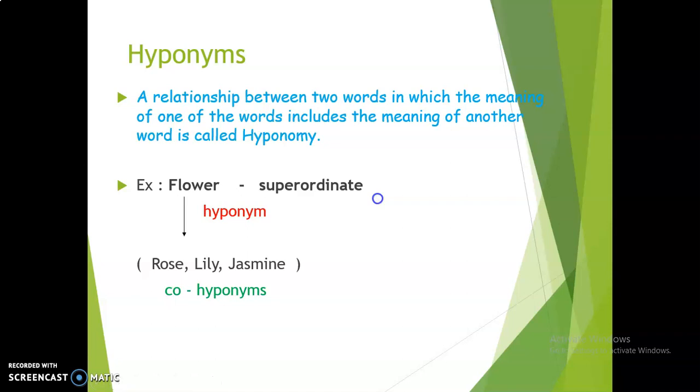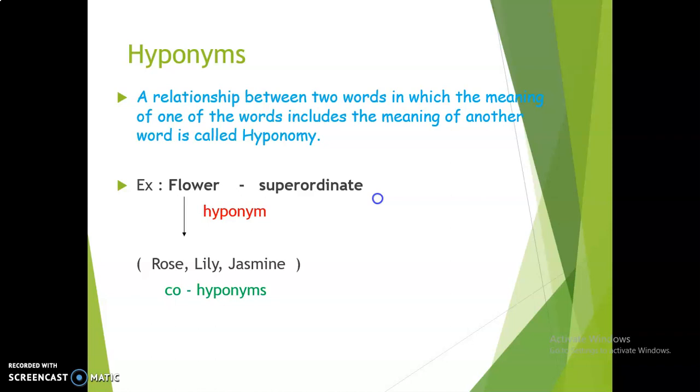So what are hyponyms? Hyponyms are the words which show a relationship between two words in which the meaning of one of the words includes the meaning of another word. Let's understand with the help of an example.